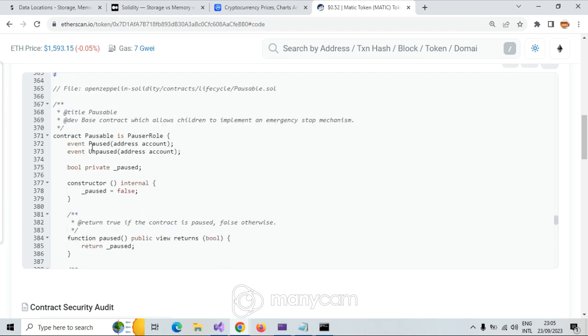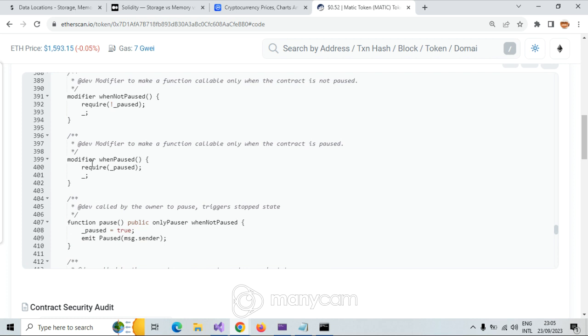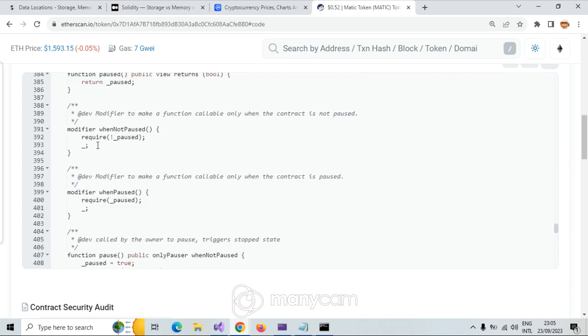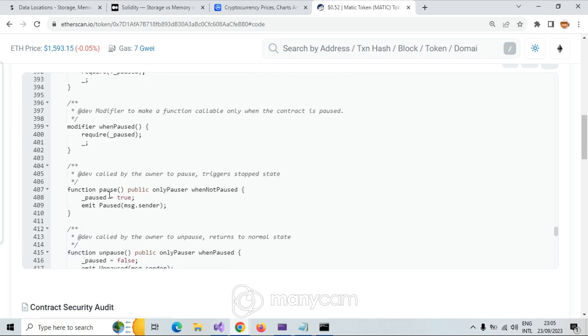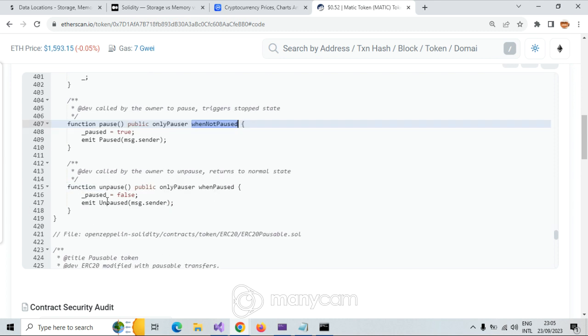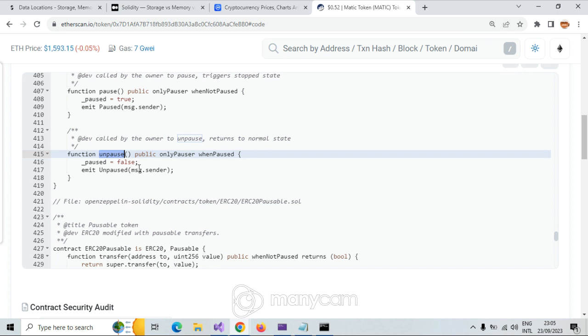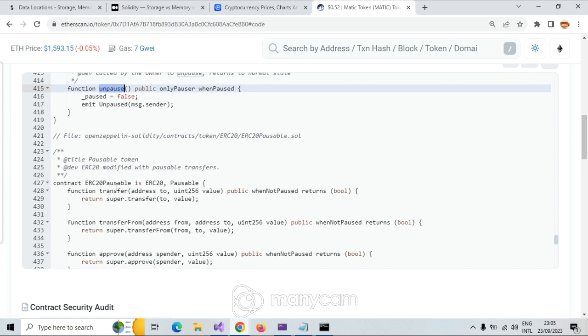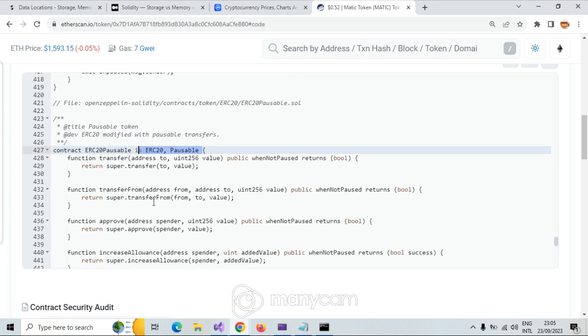Event, when paused, when not paused, require that the contract is not paused, for example. Pause only pauser, when not paused, and unpause. Here we have another contract which is going to implement all of those via inheritance. Super means the current one.